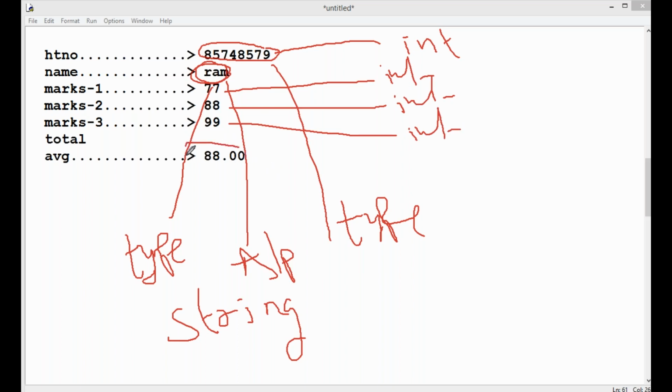And here the final output is 88.0. This is not an integer value. Digits with a decimal point are called a float value.